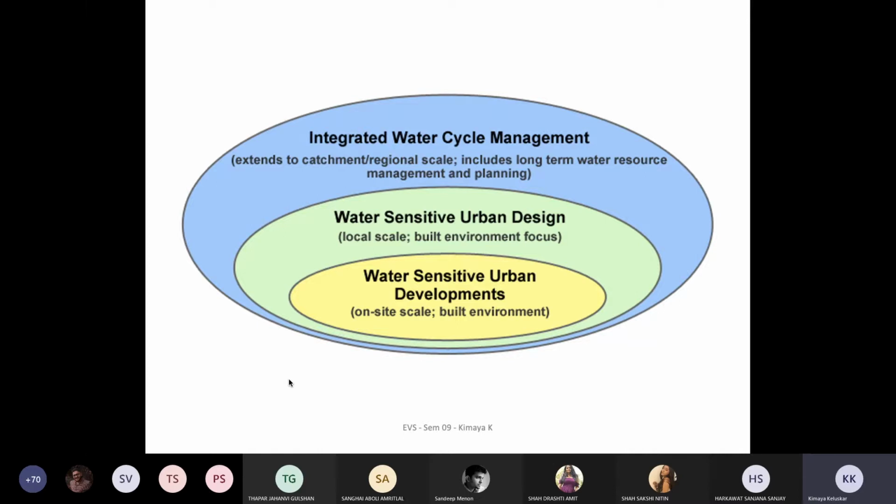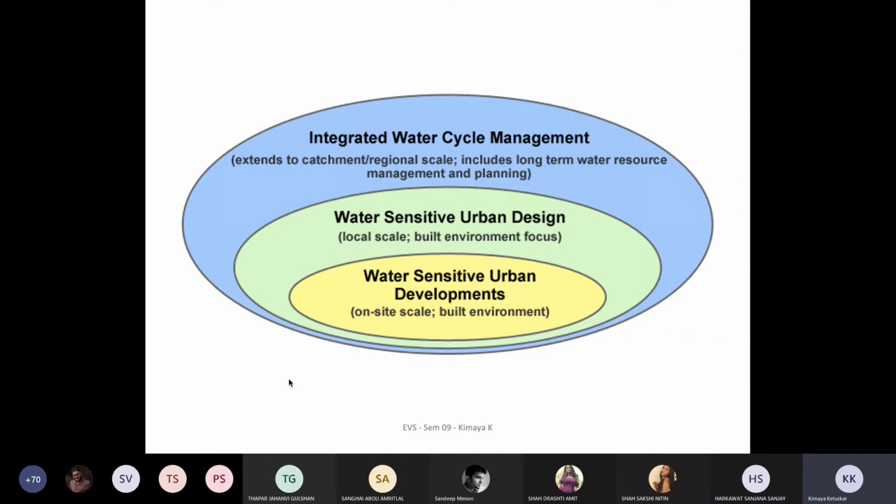Maybe how you register water and improve your groundwater levels, or it must be about how you discharge the wastewater into another water body, and what kind of treatments you do. So there are strict norms in guidelines which your architects, planners, designers will have to follow to make sure it's a water sensitive urban design approach.